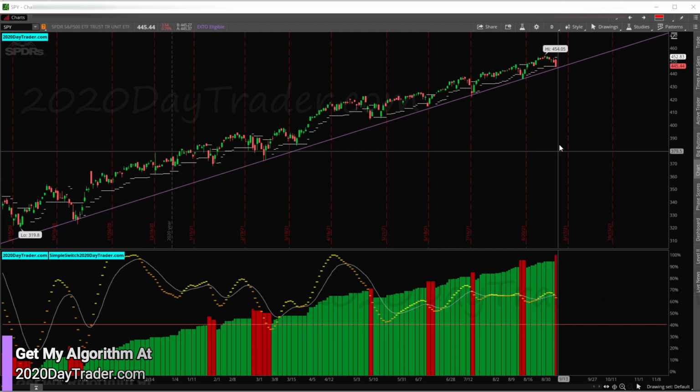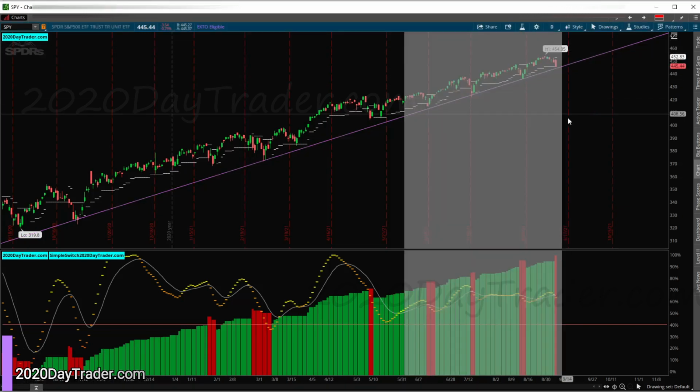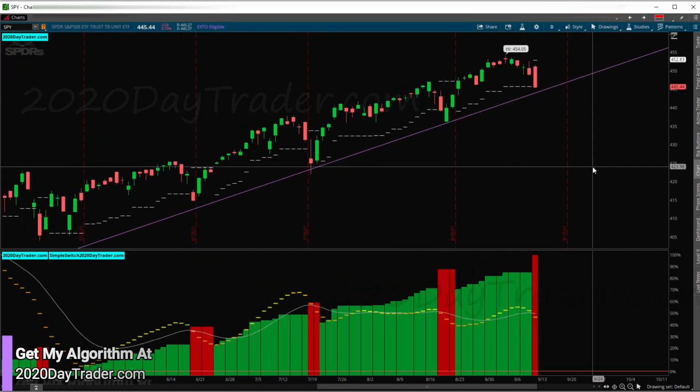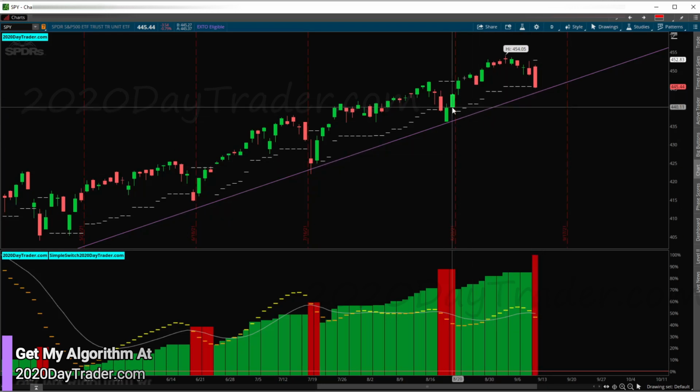The SPY in the daily is starting to show weakness, which is a good thing, actually. It's a really good thing. So let's zoom in here a little bit. I like to trade from weakness to strength. So right now we're starting to see a lot of weakness in the SPY, which is awesome, because when we get back into strength, I'll be looking to trade it. So red is weak, green is strong, or I should say red is bearish, green is bullish, and then on my dotted line down here, dots above the white is a strong bull, and dots below the white is a weak bull.